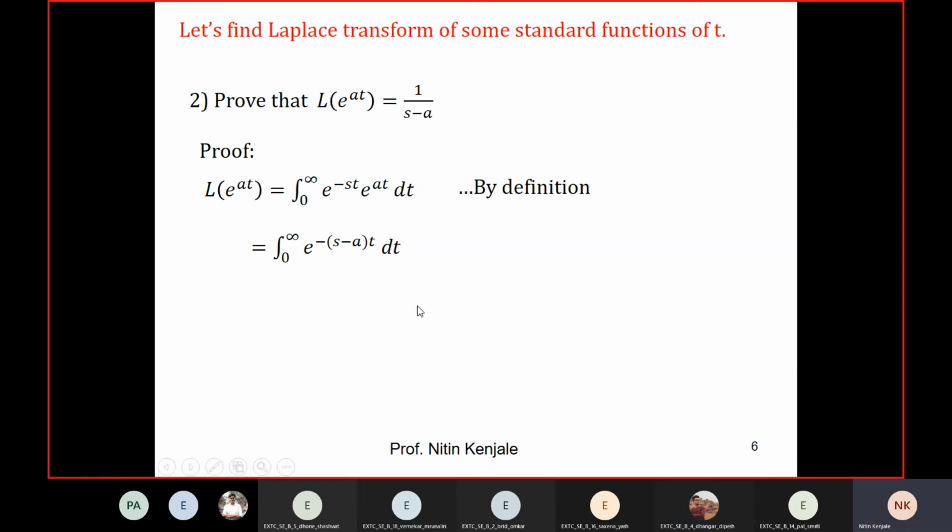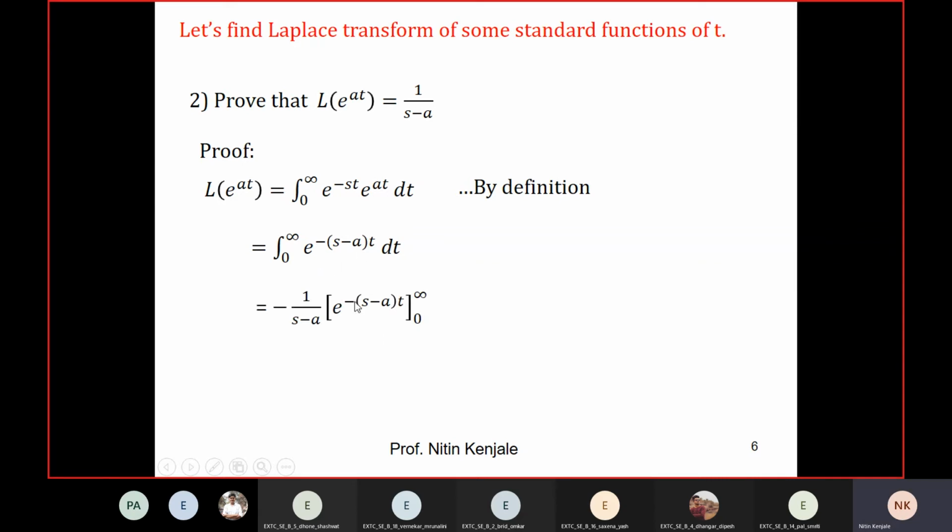Whenever you are evaluating integration of e raised to bx dx, you can write on your notebook if you want. Its answer is e raised to bx upon b, where b is constant term. So here that b is minus s minus a. So when you evaluate the integration of this, it will be e raised to minus s minus at as it is, whole divided by minus s minus a.